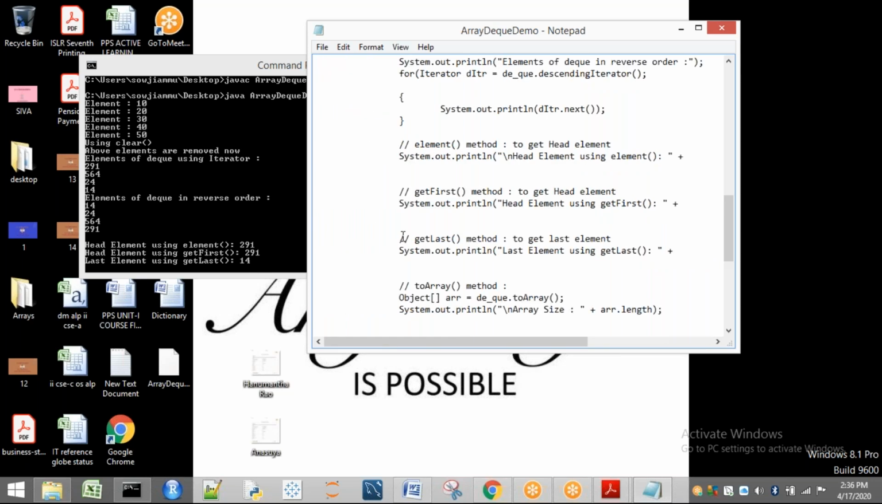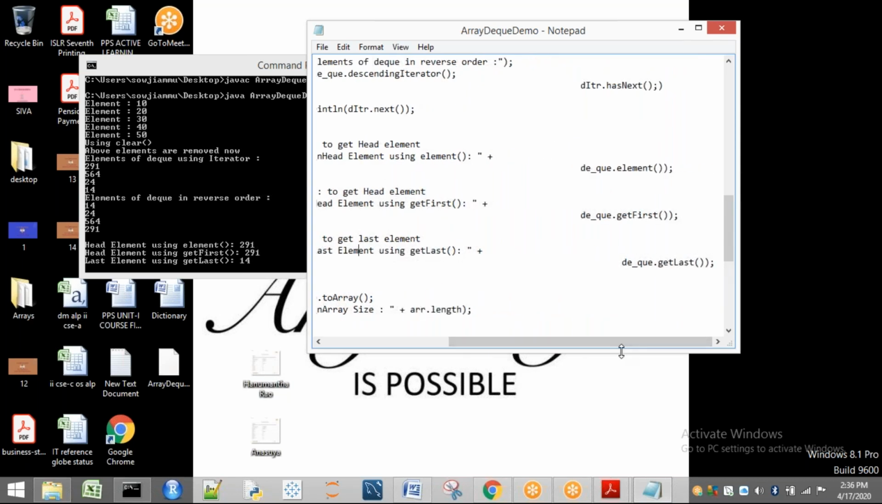Next, the last element. Whenever I'm going to see the last element, I'm using a method called dq.getLast. It is going to give me the last element. So what is the last element that is present here? 14. So it is going to give me 14.